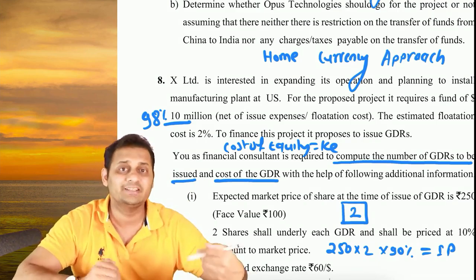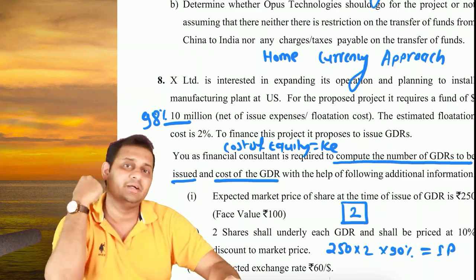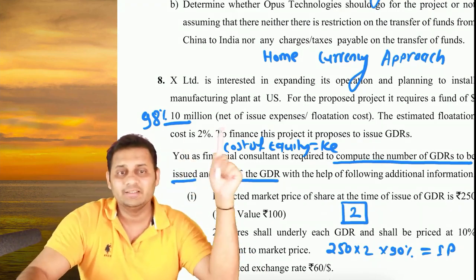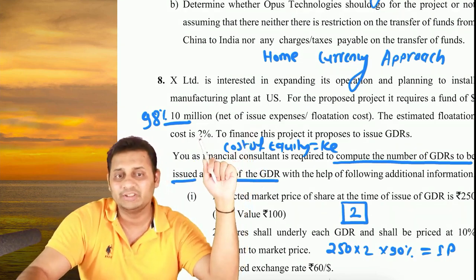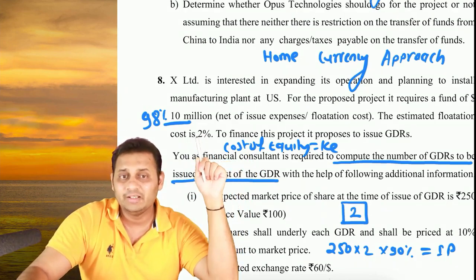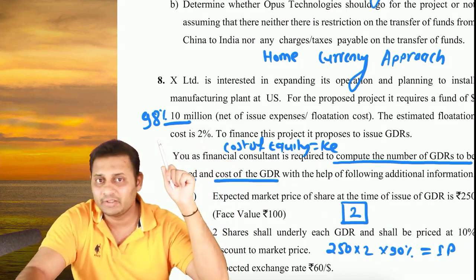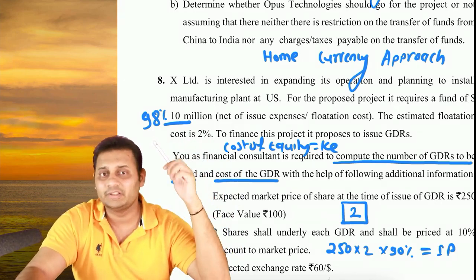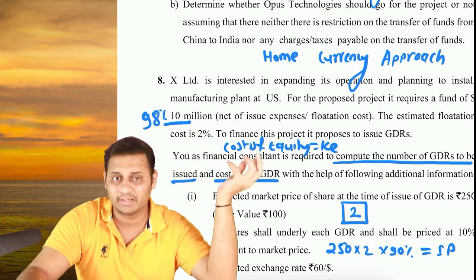No, you should raise more, because some of that amount will be taken by the intermediaries as they are providing the service. So 10 million is the net of any kind of issue expenses or flotation cost. And how much is the issue expense or flotation cost? 2%. So this 10 million is after deducting 2%. That means it is 98%. So we will calculate 10 million divided by 98% will be equal to 100%. How much we should raise from the market.